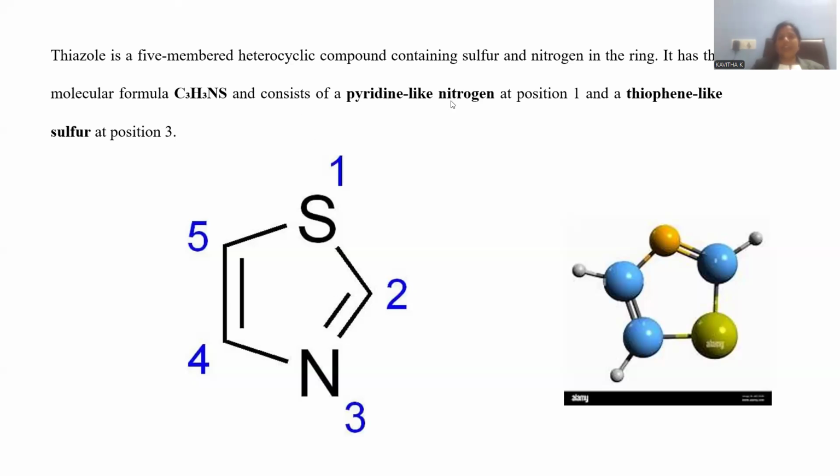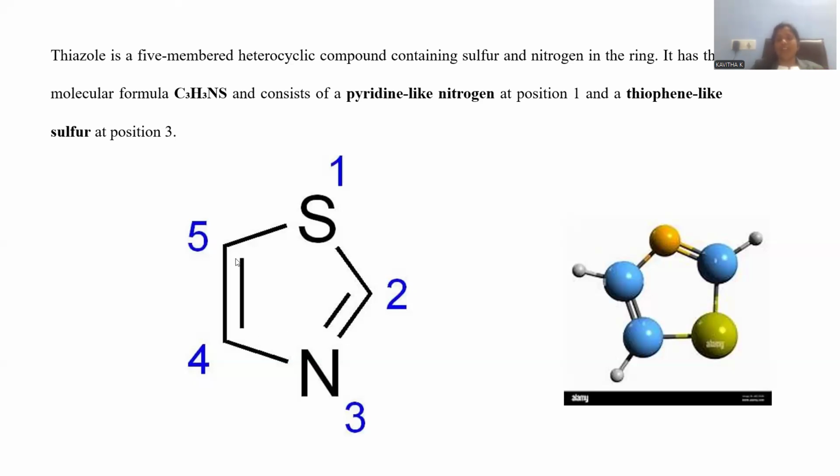This consists of a pyridine-like nitrogen at position 3, right? So being a compound of nitrogen, it resembles the flavor and odor of pyridine, and it is also like a thiophene. So with respect to nitrogen, it resembles pyridine characteristics to a certain extent. With respect to sulfur, thiophene properties are also there, right? So this is the way the molecule is able to combine the properties of both heterocyclic systems together within the thiazole moiety, right?